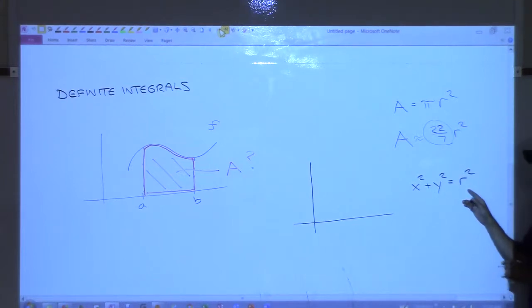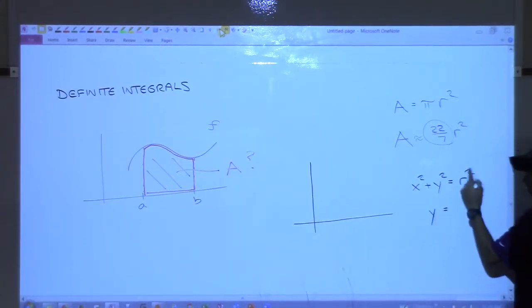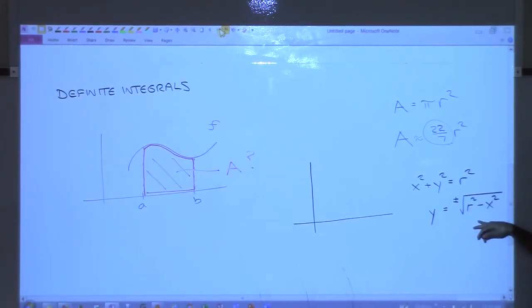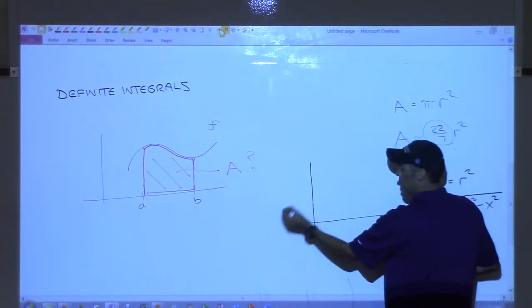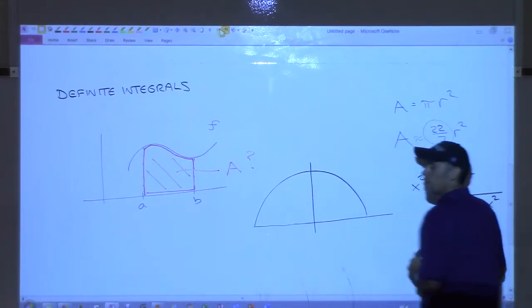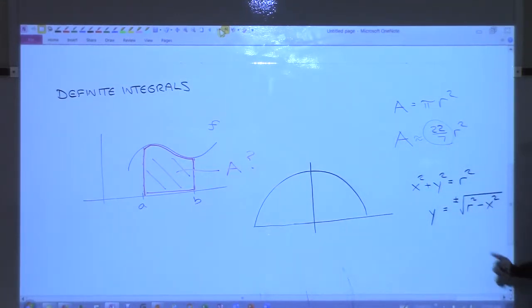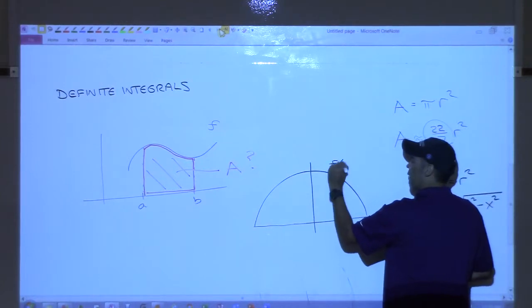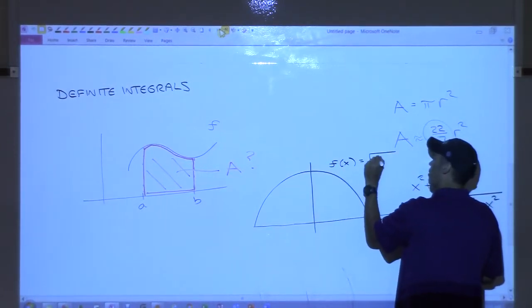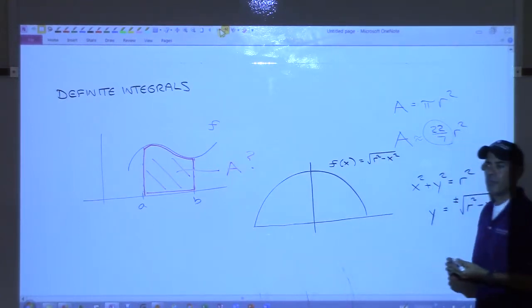Yes? And if you solve it for y, which I'm not going to go through the details of, you get that, right? If you look at just the positive answer, what you get is the top half of the circle, like that. All right? So this, as a function, f of x, just the top half, is the square root of r squared minus x squared, right?